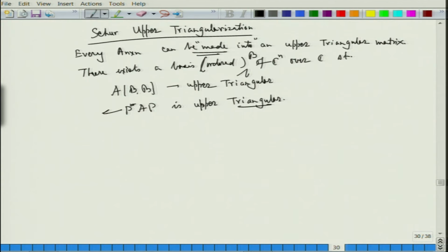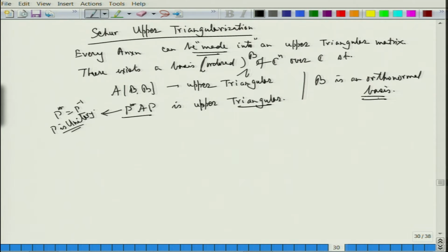So, in general it is not supposed to be P star, it should be P inverse. So, it should be S inverse A S in general, but for us, forget about this part. Here P star is equal to P inverse, so that P is unitary. All right. So, what we are saying is that every matrix has this upper triangular form, and here B is an orthonormal basis.